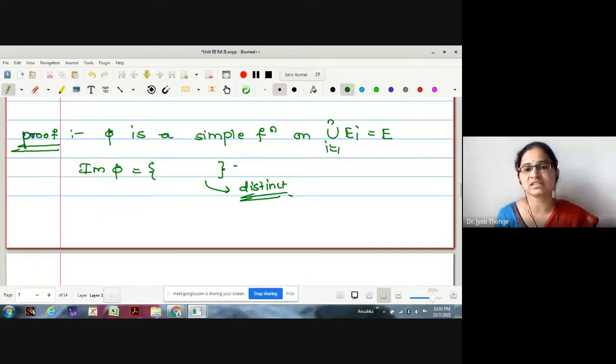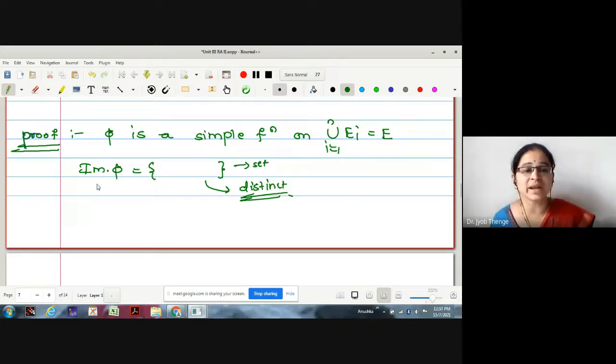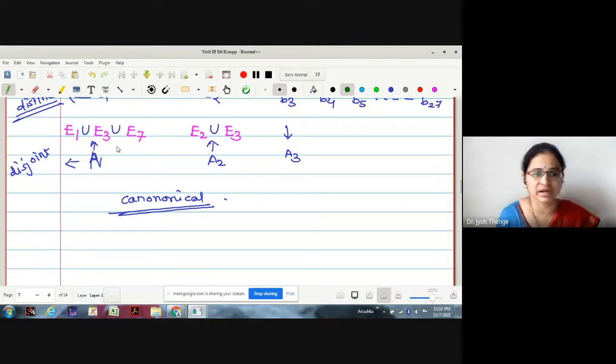Whenever we were writing a set, are you repeating the elements in the set? No, ma'am. Okay. Therefore, if I start with one element in this image, we were collecting all those values. Suppose here, I'll take an example again first. Then I'll come to generalization.